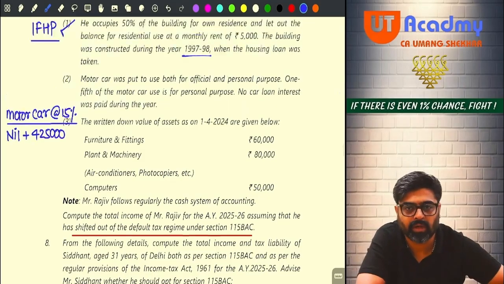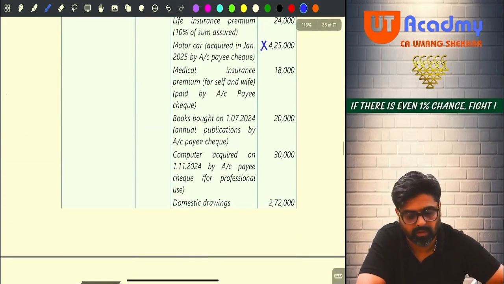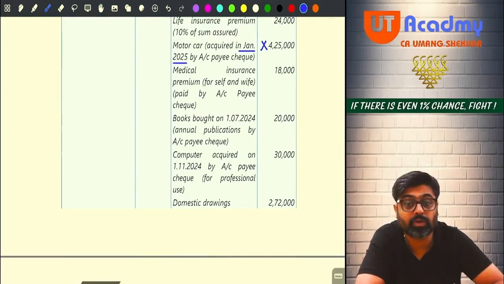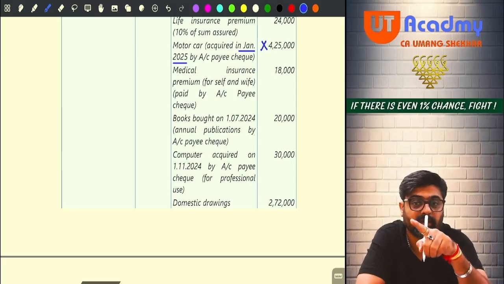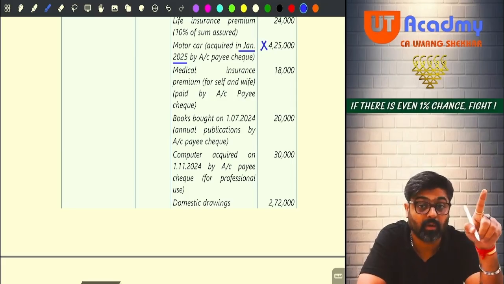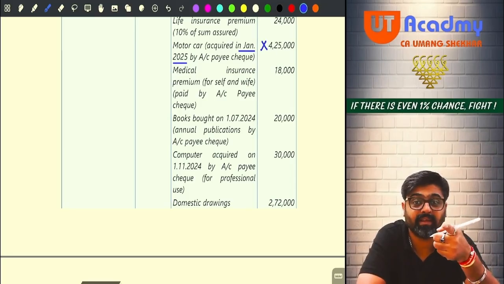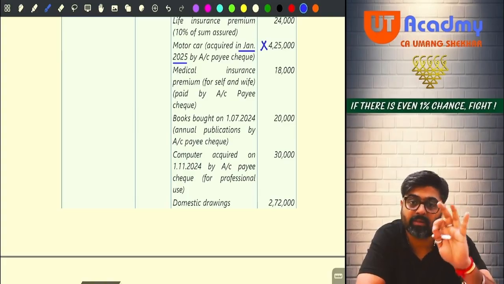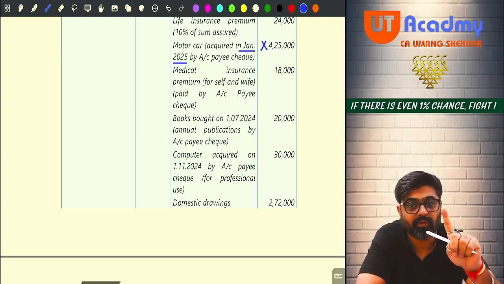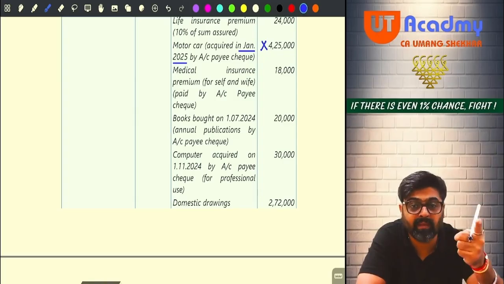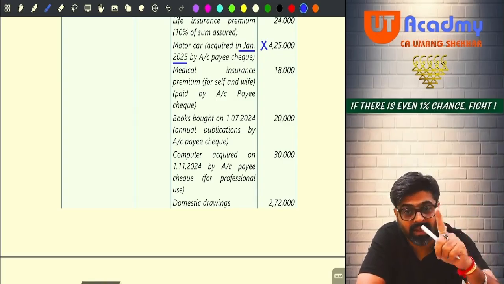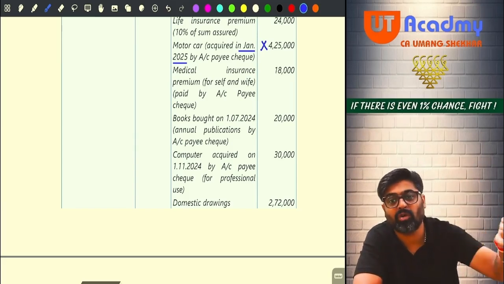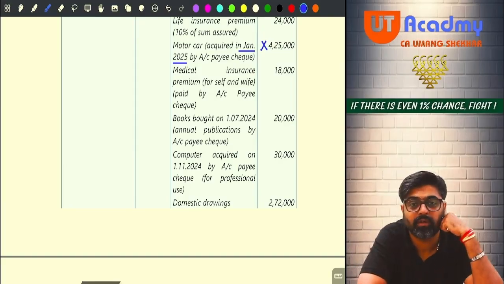Now tell me when this motor car is purchased, please. January 2025, and you are fortunate that your examiner is saying that the payment is made by account payee cheque, meaning the 4,25,000 is the actual cost of the motor car paid by way of prescribed mode. This amount will be treated as actual cost. If it is paid by way of any mode other than prescribed mode, then this actual cost will be ignored. Not allowed as a deduction from PGBP also, will not be added to the block also. Why?